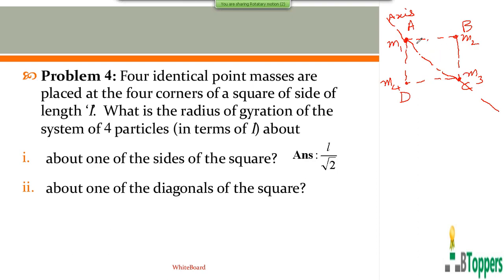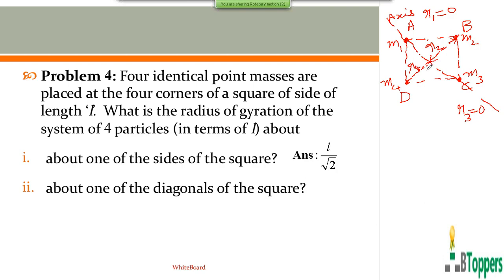In this case, you can observe that the first mass M1 lies on the axis. So the distance of first mass M1 from the axis can be taken as 0. In the same way, the third point mass M3 also lies on the axis, so its distance from the axis can be taken as 0. Let R2 denote the perpendicular distance of the second point mass placed at corner B from the axis. R4 denotes the radial distance, meaning the perpendicular distance, of the fourth point mass from the axis.